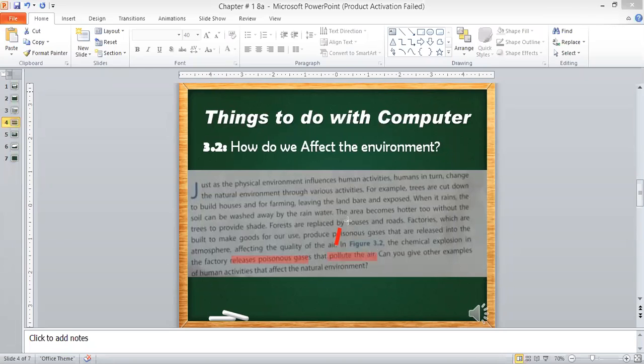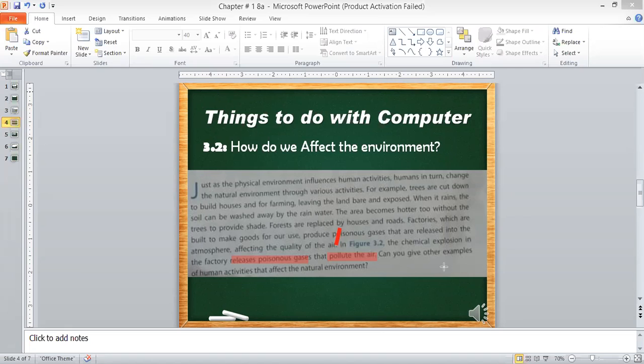If we throw the garbage on the roads, we are polluting our city. If we throw the poisonous gas in the sky, we are polluting the air, because the same air we are using for breathing, and that polluted air goes inside our body. So in this way, if you see the figure 3.2, it shows that we are polluting the air by releasing the poisonous gases in the air.